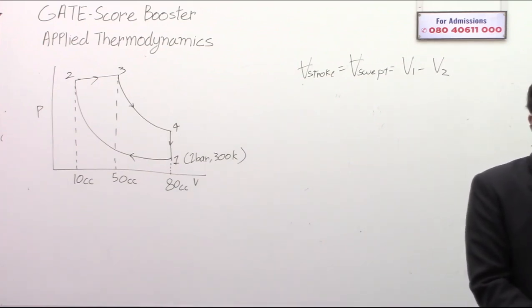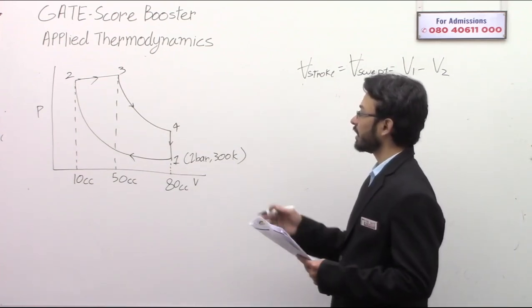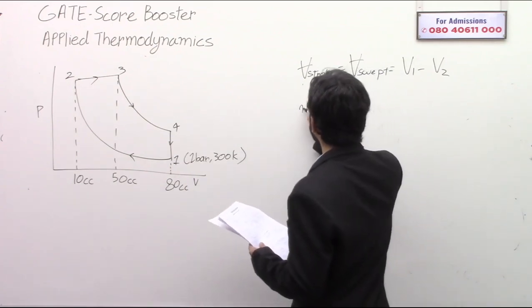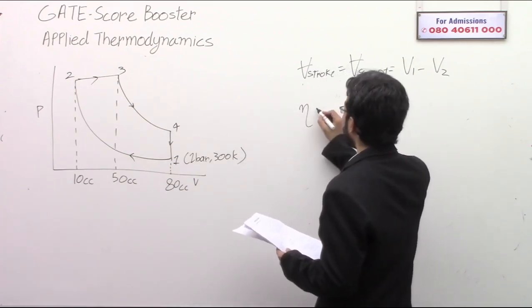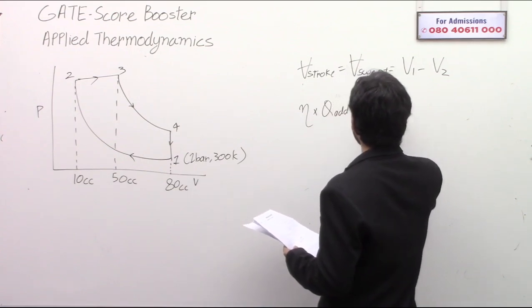Instead of calculating the work in each of the four processes, or the area under the diagram, there is a simpler way to calculate. We know the efficiency. If we multiply efficiency with the Q added, then we will get the work of the cycle.